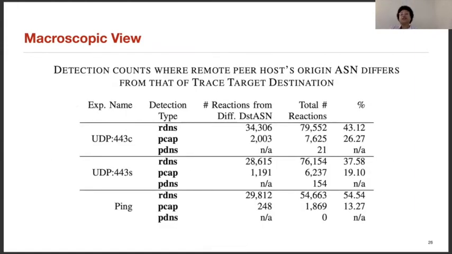So here's a table that shows the 3 experiments on the left, the 3 different reaction types, and the number of these that came from ASNs that were different than the target destinations, indicating that the surveillant was somewhere in the middle or was a third party. For example, here we see that for the first experiment, 43% of reverse DNS lookups came from ASNs that were not in the target destinations.